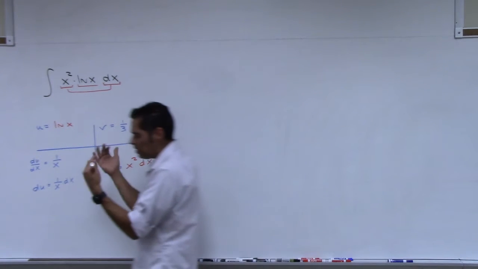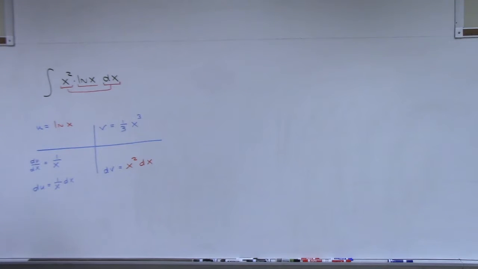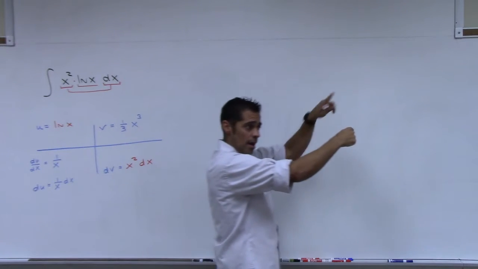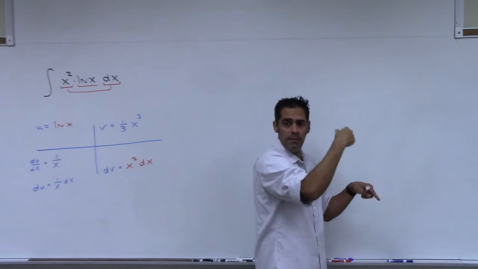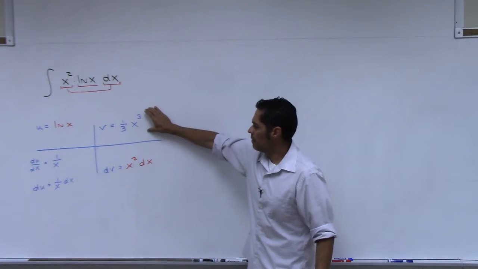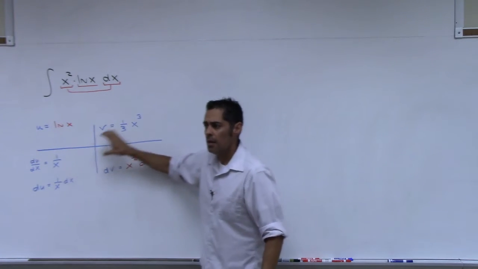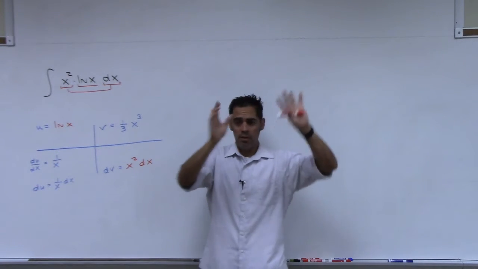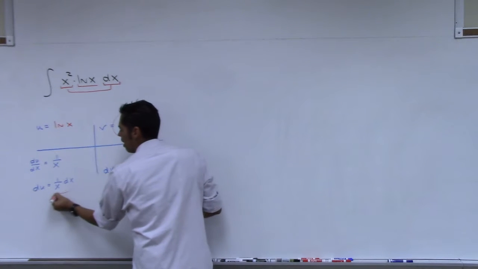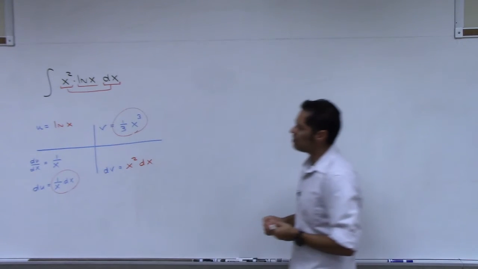So before I continue, I want to make sure that we're not going to be stuck. The formula is uv minus an integral of v du. Here's v. Here's du, right? In my new integral, it's going to be this times this. Is that going to be something we can handle?